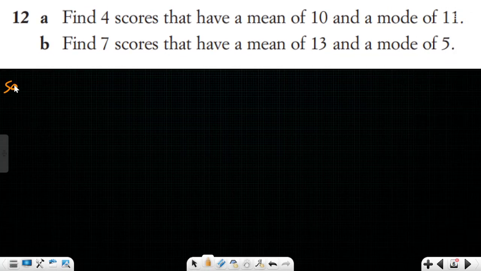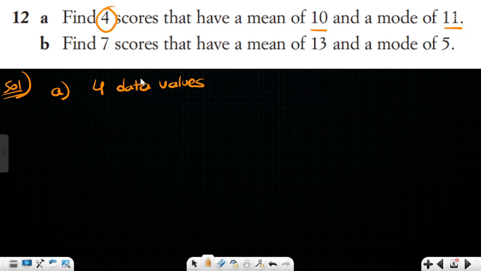Sir, see this 12th question. Find 4 scores that have a mean of 10 and a mode of 11. Correct? So only 4 data values, for which the mode is 11. Sir, I want to take 11, 11, 11. No, only 2 times 11. But the mean also needs to be 10. So I will consider it like 11 plus 11, 22, 22 plus 10 plus 8.